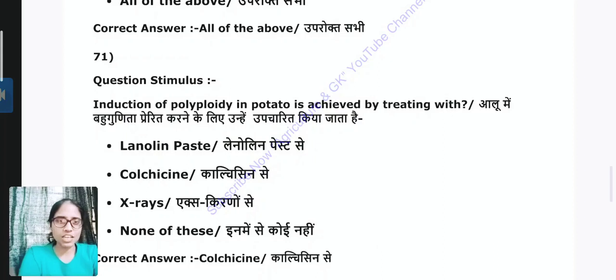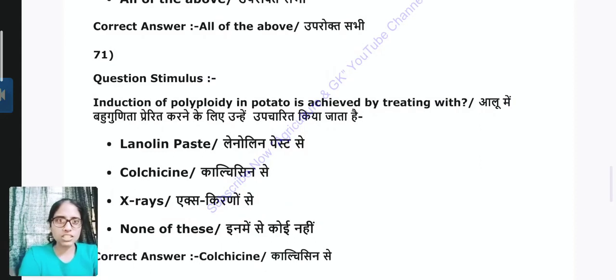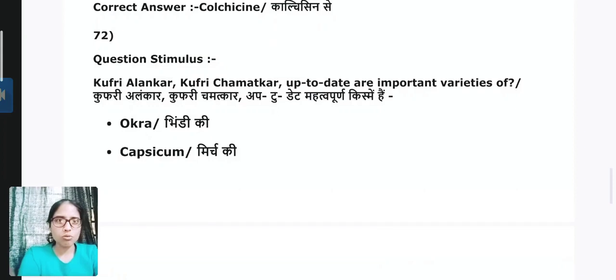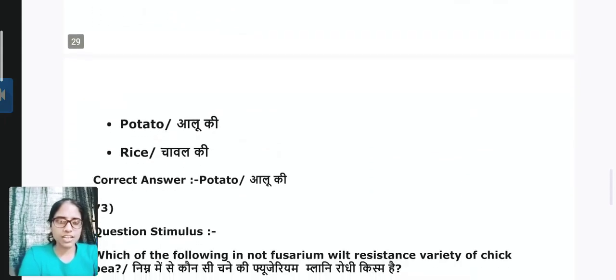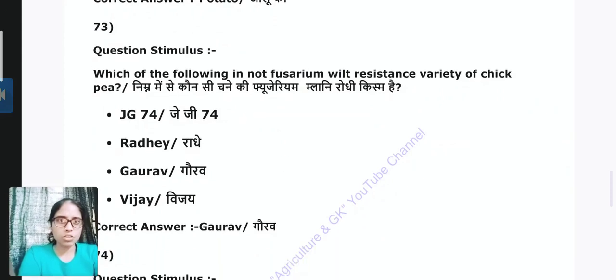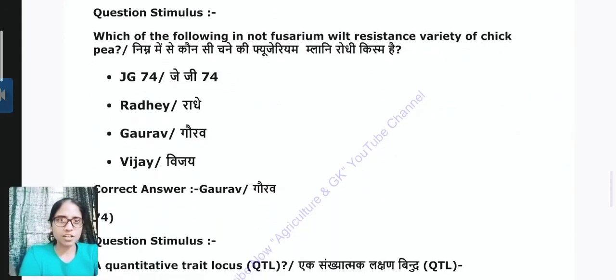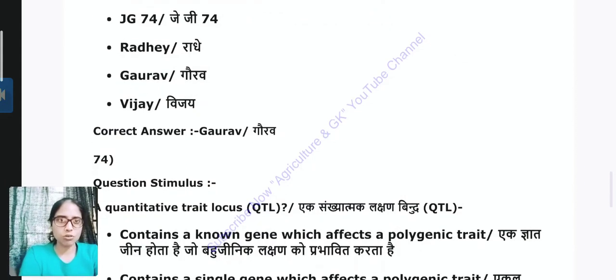Question 71. Induction of polyploidy in potato is achieved by treating with, answer is colchicine. Question 72. Kufri Alankar, Kufri Chamatkar up to date are important varieties of, answer is C, which is variety of potatoes. Question 73. Which of the following is not a fusarium wilt resistance variety of chickpea? Answer is C, which is Gaurav.